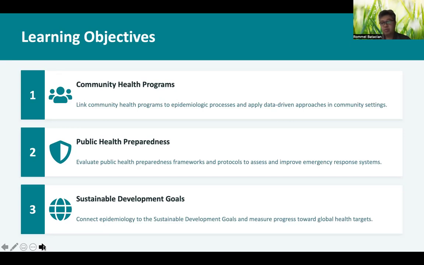Second is to evaluate public health preparedness frameworks and protocols. Specifically, you'll be able to assess how epidemiology informs emergency response systems and where those systems can be improved. And finally, you connect epidemiology to the Sustainable Development Goals, or SDGs, and we will discuss some of them. And we hope to understand how we measure progress towards these global health targets using epidemiologic evidence.